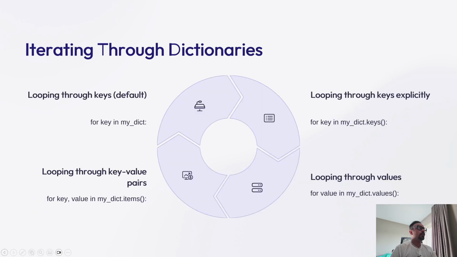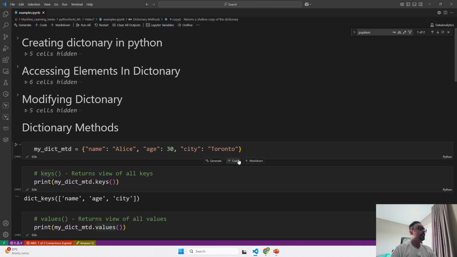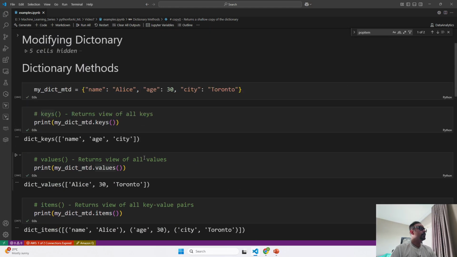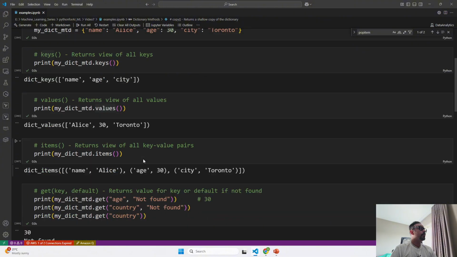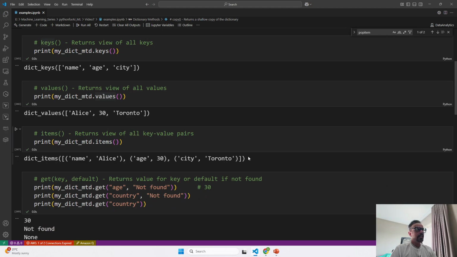So what's next? Now we will go to the more advanced part where we are going to talk about iteration. We saw how we can get the return values, but when we ran items, you might have seen that we got this. This is keys, values, items. See, this is actually an iterable object that I will show you very soon.